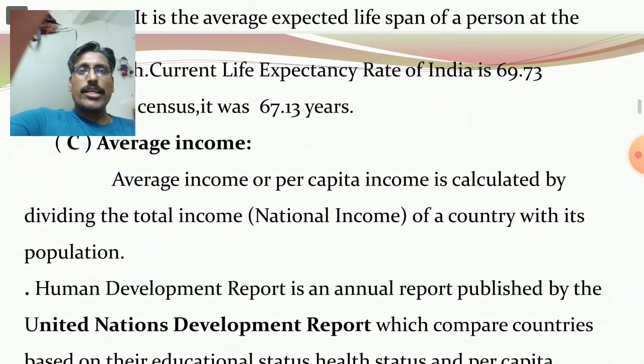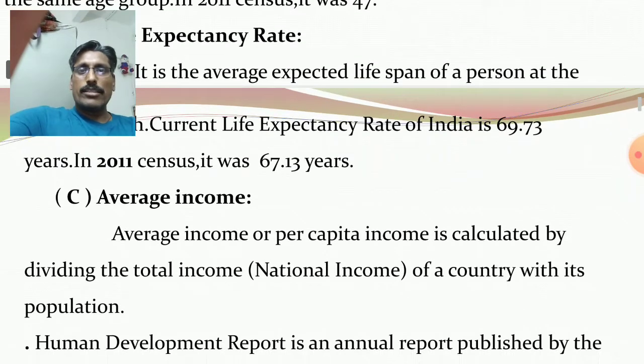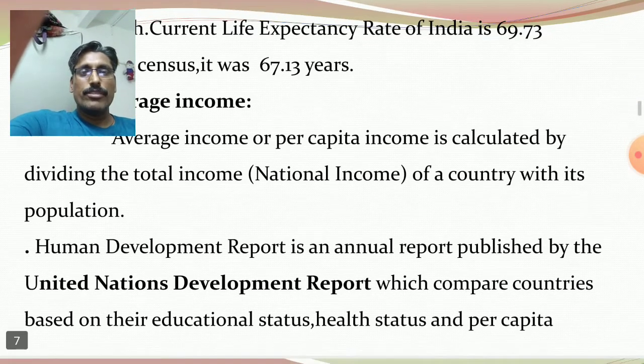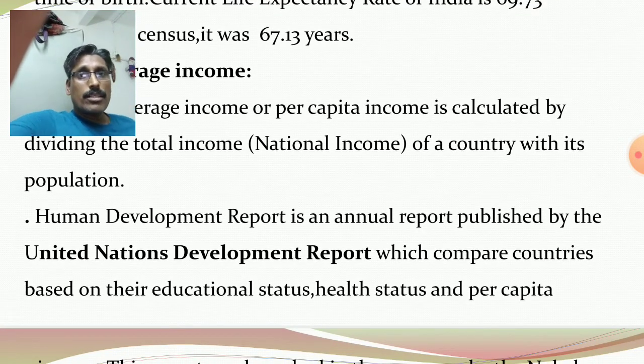So three criteria are considered in the UNDP report. One is educational status. In educational status, you consider literacy rate, net attendance ratio, and gross enrollment ratio. Second one, health status: life expectancy rate and infant mortality rate. And third criteria is average income. On this basis, countries get ranks.